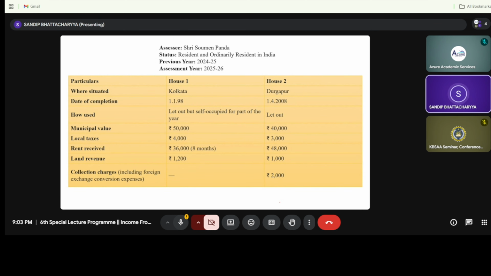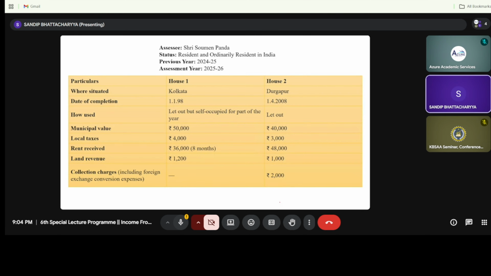So your previous year is 24-25 and the assessment year is 25-26. You see house number 1 is situated in Kolkata, house number 2 is situated in Durgapur. Date of completion in case of house number 1 is 1/1/1998, and the second one is 1/4/2008. Now, how has the house been used? It has been let out but self-occupied for part of the year. What does it mean? It is not necessary that the house has been entirely let out for the entire financial year, or self-occupied for the entire financial year. It can be partial.